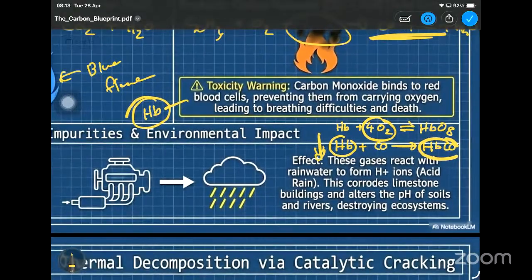So this is the reaction. No need of writing the reactions, but try to get the idea, right? If they are asking what the reactions are, then you can write the reaction. But I think they are just asking what will be the health effect or the toxicity effect caused by carbon monoxide. Then you can just write this answer. No need of writing the reactions.